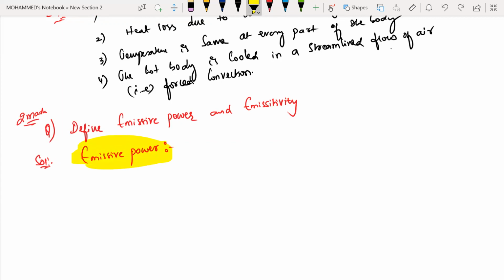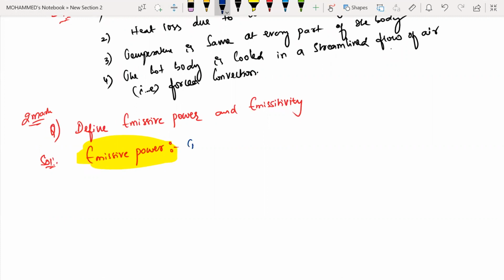So let us talk about emissive power. Emissive power is nothing but the energy radiated by the body per unit time, per unit area, at a given wavelength and temperature. I'll write the statement here right now.